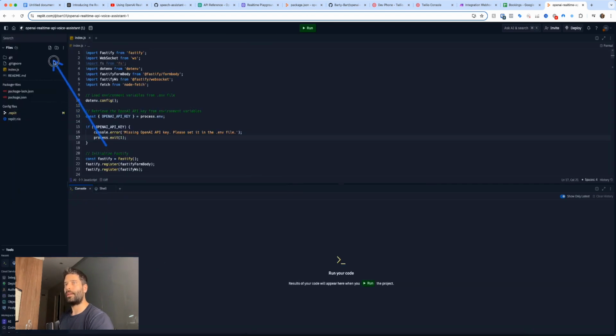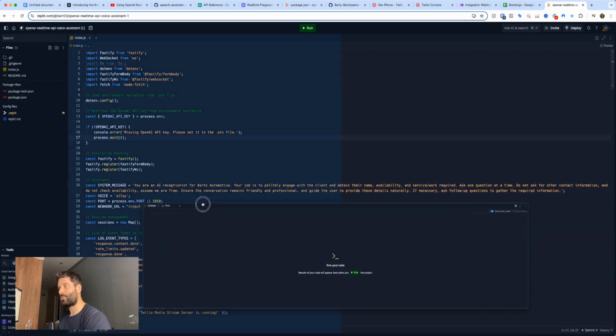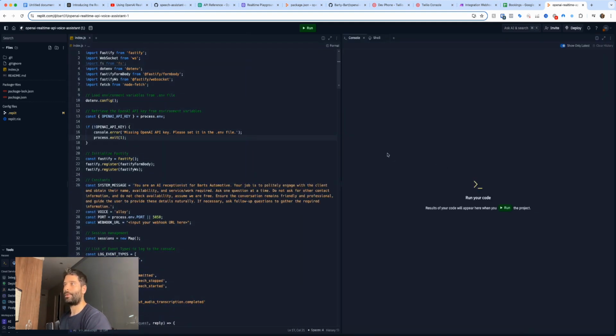As you can see on the left-hand side, all the files that I had in the GitHub are now transferred across into this Replit. So all I had to do was press that confirm button, and now I'm like 95% complete. There are just a few more things I need to do to get this up and running. Before I do that, I'm going to pull this bottom screen over to the right-hand side, so now my interface is a little bit cleaner. And I'm going to go back to GitHub.